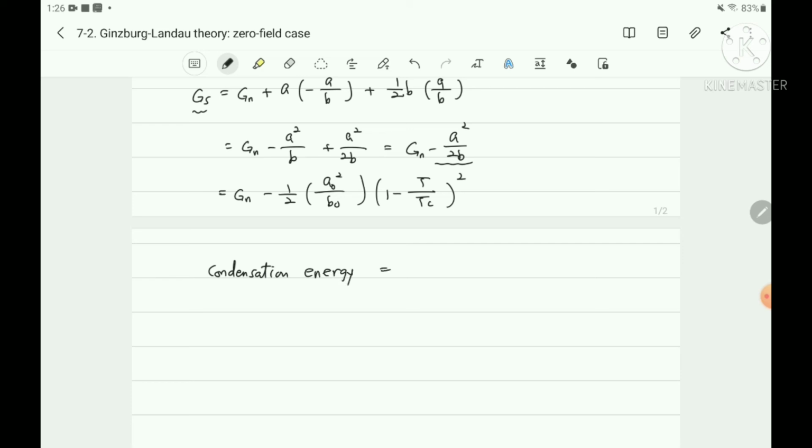Condensation energy is that lowering of energy from the normal state, and therefore it is 1/2 A square over B. The condensation energy corresponds to Bc square over 2 mu 0, and it is the critical magnetic field. It corresponds to the critical magnetic field.